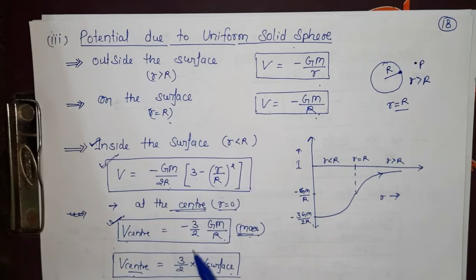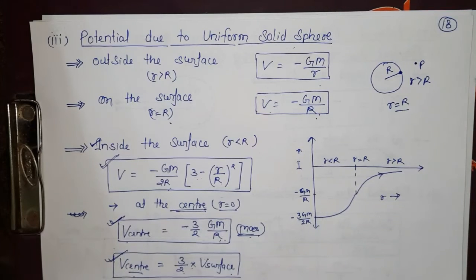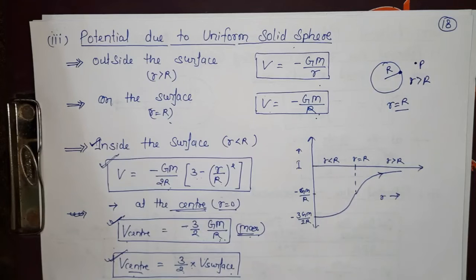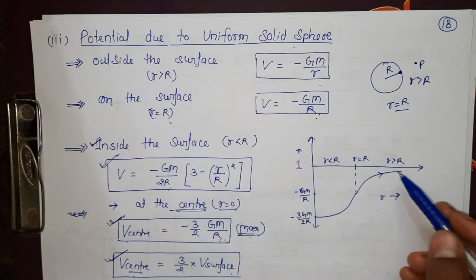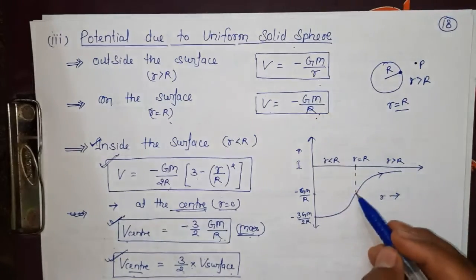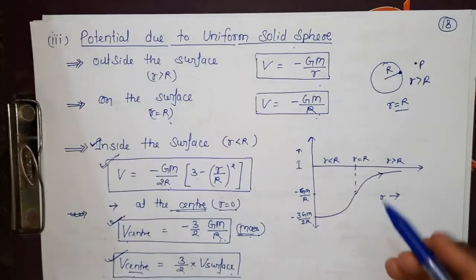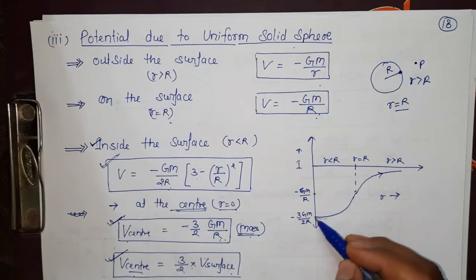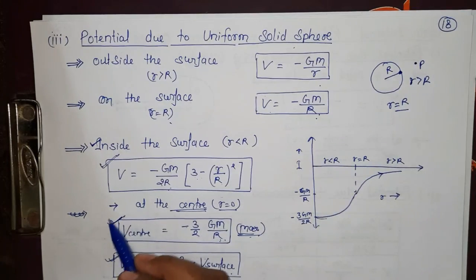So we can find the relation between V center and V surface. V center will be equal to minus of 3 by 2 Gm upon R. Minus of Gm upon R is what? V surface. So this is the relation between V center and V surface. V center will be equal to 3 by 2 multiplied by V surface. Now by these formulas we got this graph. Outside again the graph will be like this, at this point like this, and at this point the graph varies by this formula.